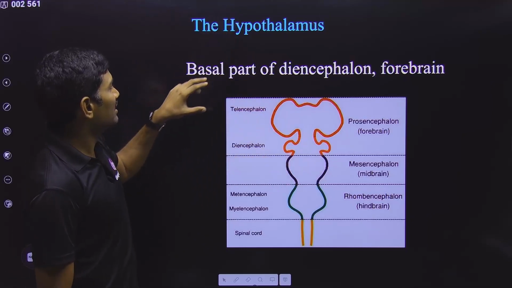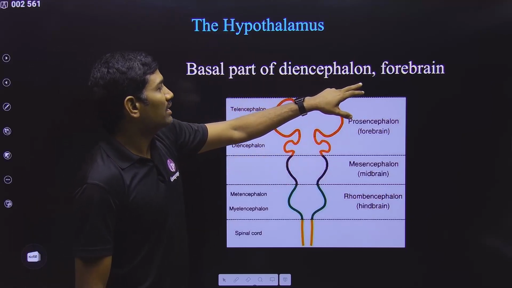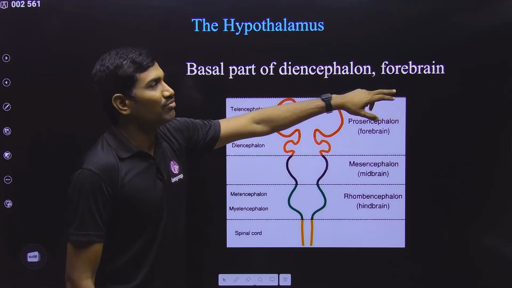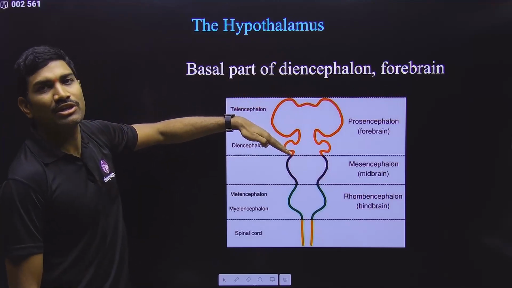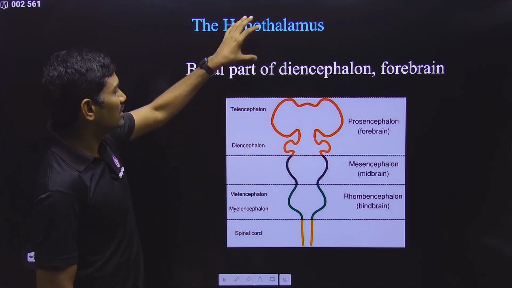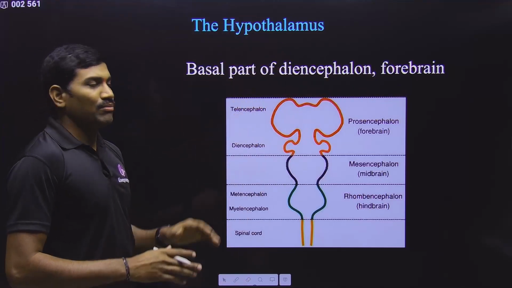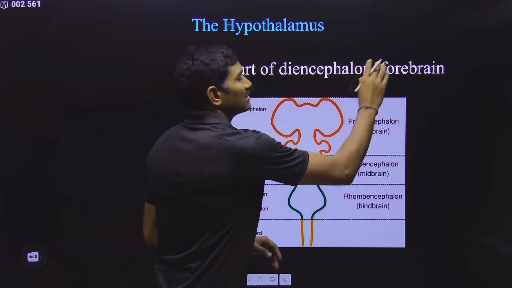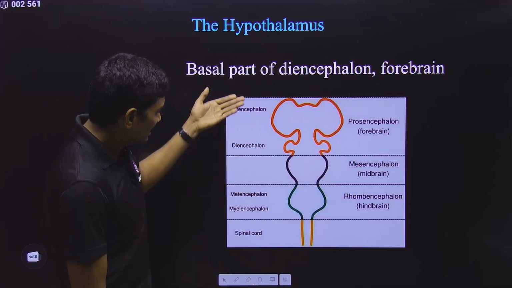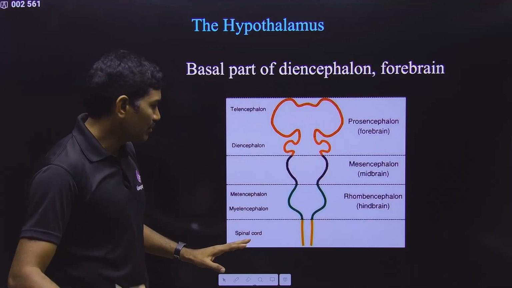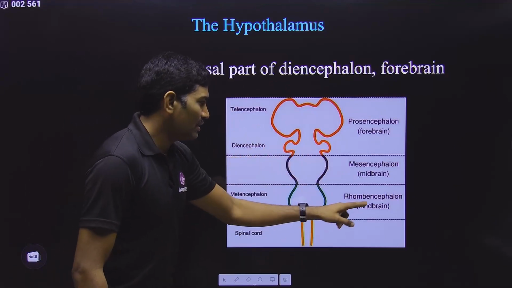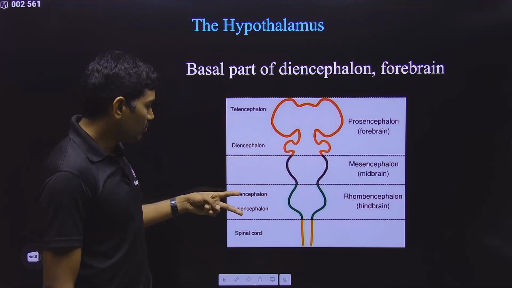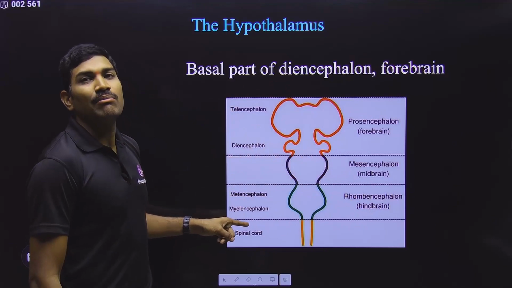So here they are saying that the basal part of the diencephalon, which is part of the forebrain, develops into the hypothalamus. This is the information they have linked up. Better at least remember the NCERT sentence. If possible, try to remember this, or else leave it, no problem at all. In the mesencephalon is the midbrain, and in the rhombencephalon, the hindbrain, again two parts are there, metencephalon and myelencephalon.